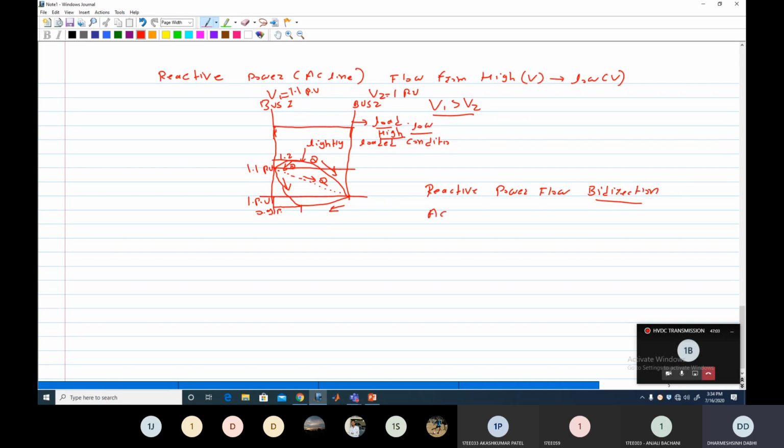But active power, P AC, is unidirectional, from higher angle to lower angle. Clear? So this is the disadvantage of the HVAC line, that we cannot control the power from one end to another end in an effective or smooth manner. Clear? So I hope it is clear to all of you.